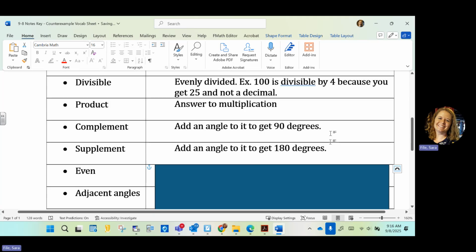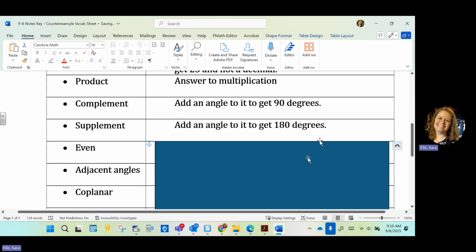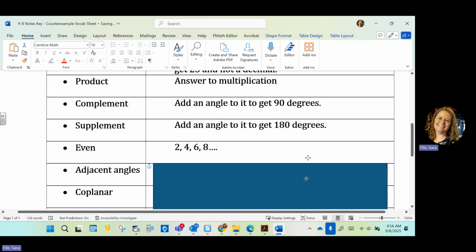Complement and supplement. Again, I really hope you know what even numbers are. Those are all divisible by 2. So count by 2s. If it's divisible by 2, it's an even number.